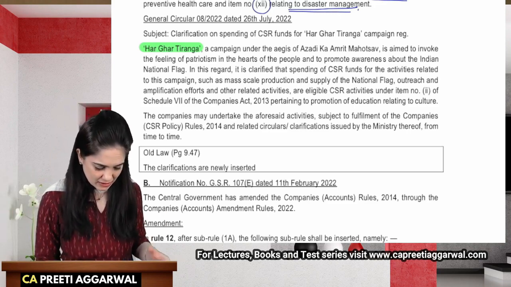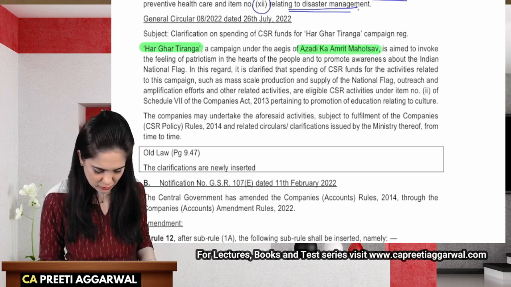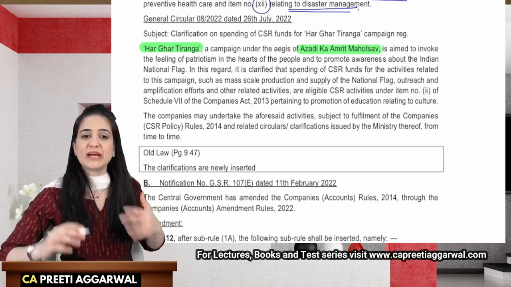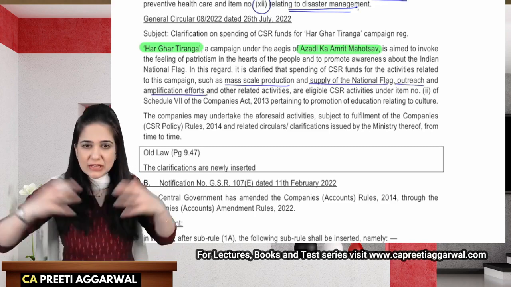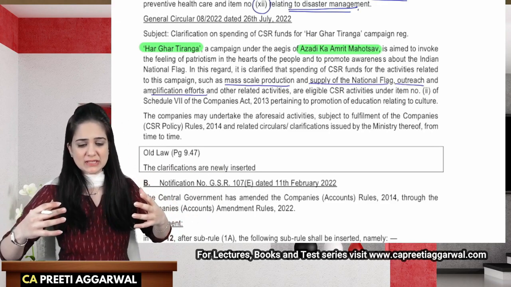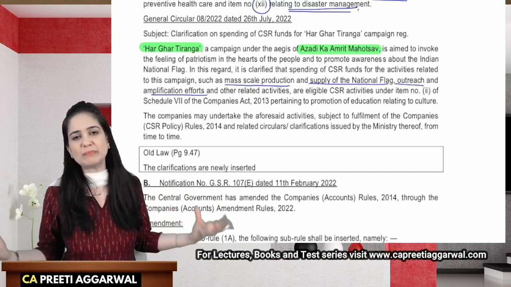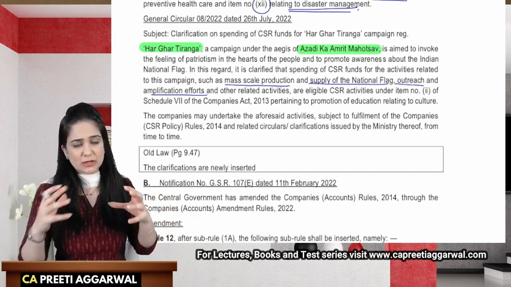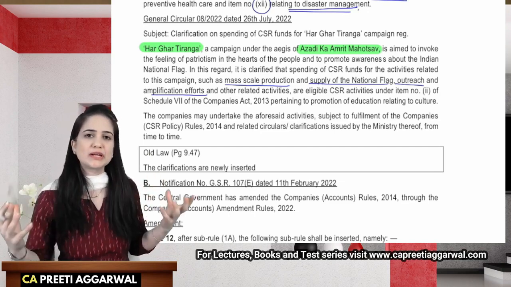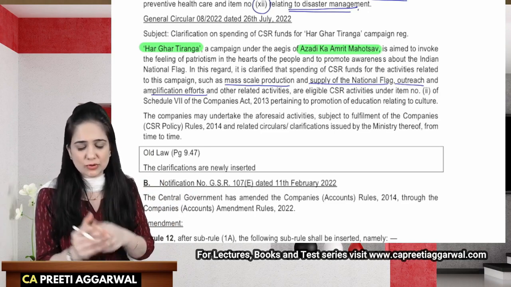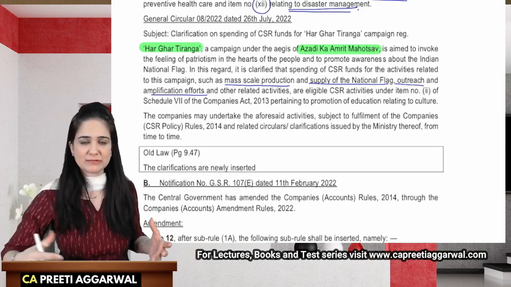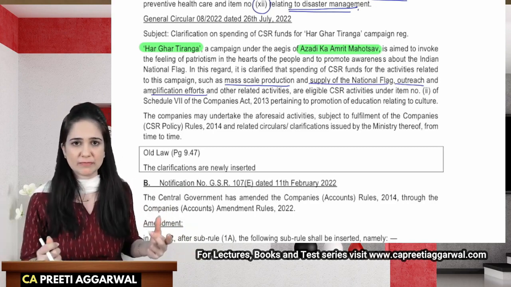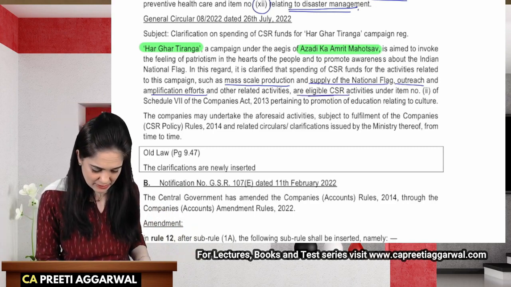If companies spent on mass scale production, supply of the national flag, outreach, and amplification efforts, encouraging people to participate so that people come together and stay united, by sponsoring flags and encouraging them to hoist them in their balconies, that is also an eligible CSR activity.